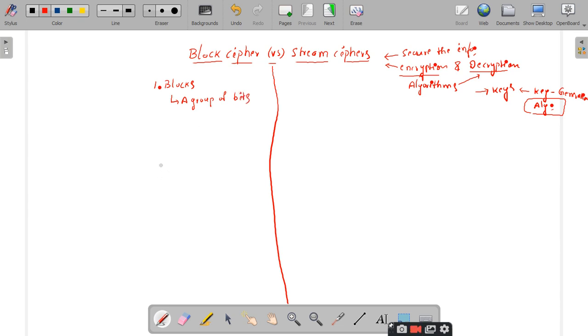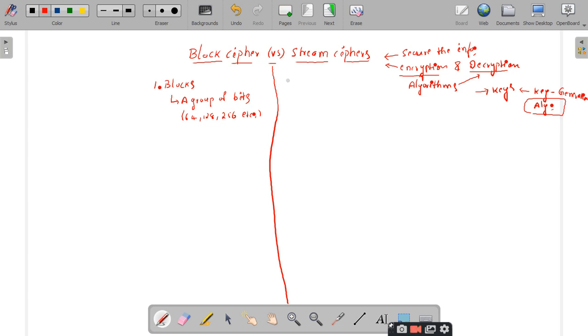What do you mean by block? A group of bits, a combination of bits. You can also say it is a group of bits. How many bits you can group will, in general, be a power of 2 only, right? So we will take either a 64, 128, or 256 bit block, etc. Anything you can take, right?